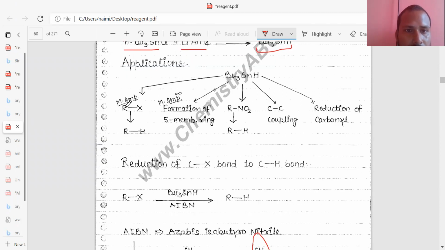Applications involve several types. You can convert RX to RH, formation of a five-membered ring, RNO2 converted to R hydrides, and CC bond coupling. So if you want formation of a CC bond in any organic compound, that is CC bond coupling. Reduction of carbonyl is also carried out by tertiary butyl hydrides.